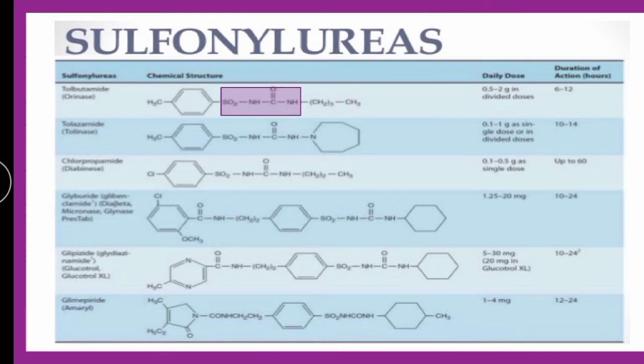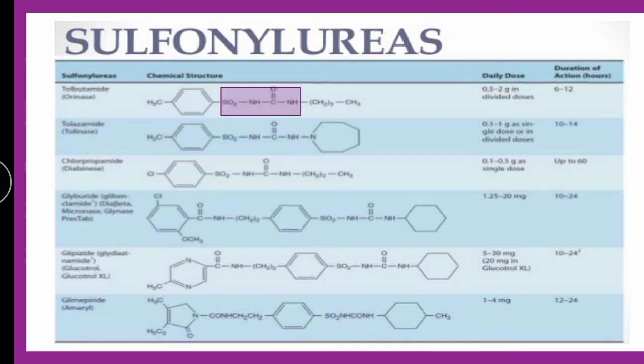So if you look into the name, see, this is nothing but tolbutamide, okay. Then chlorpropamide also contains sulfonylurea, okay. Then glyburide also contains sulfonylurea, okay. Then glimepiride, glipizide also contain sulfonylurea in them. So all these are sulfonylureas. Why are they called sulfonylureas? Because they contain sulfonyl and urea.